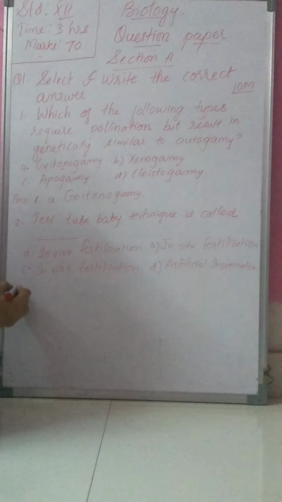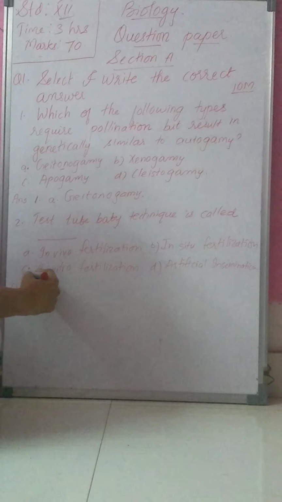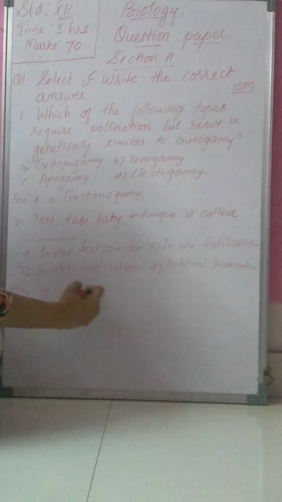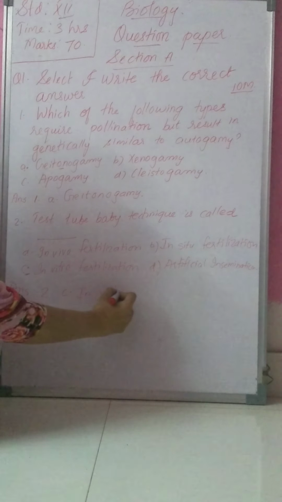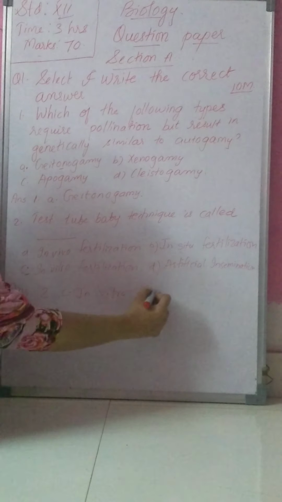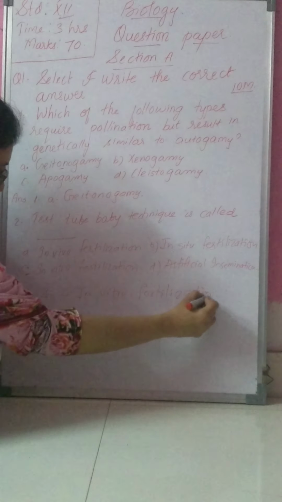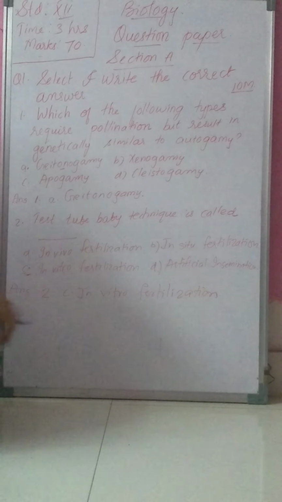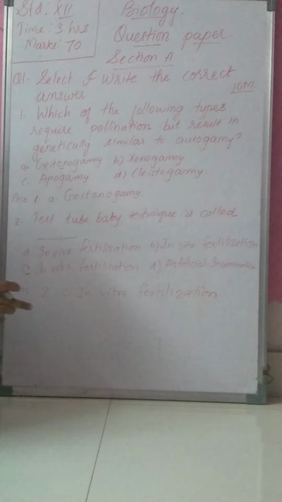So how will you write the answer? You will write the number of the question, which is 2, and the option C, that is, in vitro fertilization. If you write in this way, then you will get 1 mark for this answer. Okay.